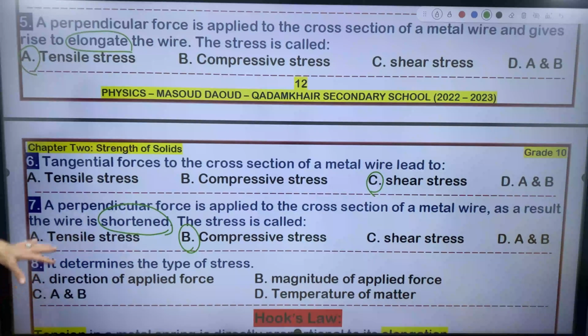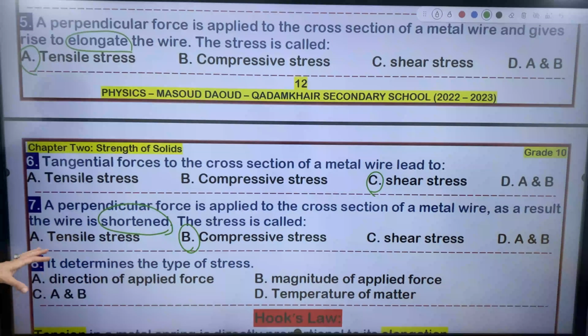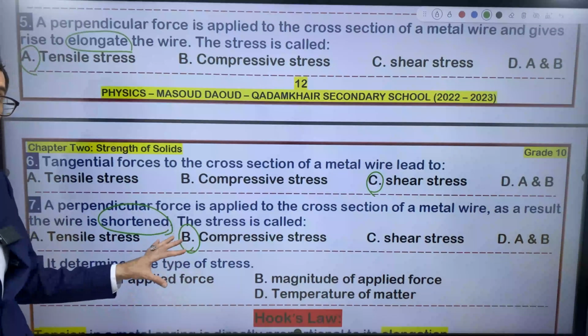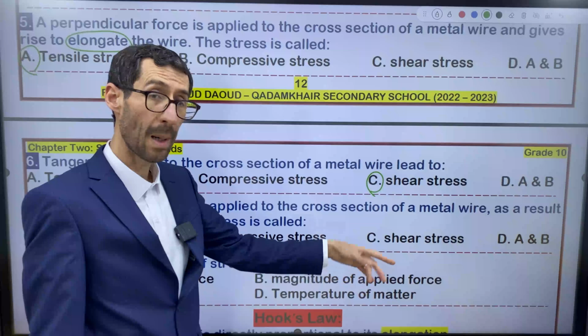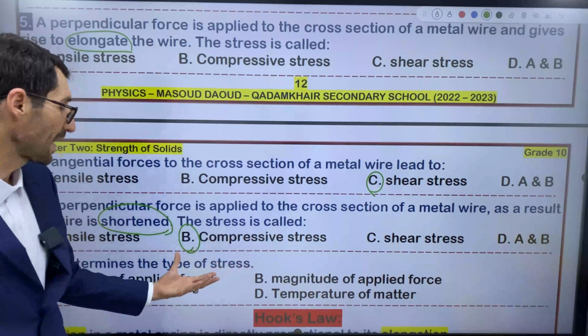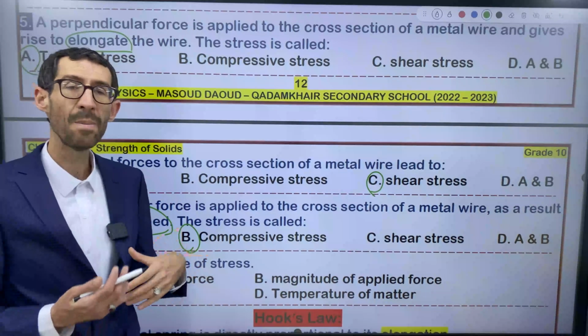The last question about stress: what factor determines the type of stress? A, direction of applied force. Thus, direction determines the type of stress. B, magnitude of applied force. By the way, when you hear the words applied force, we mean tension.